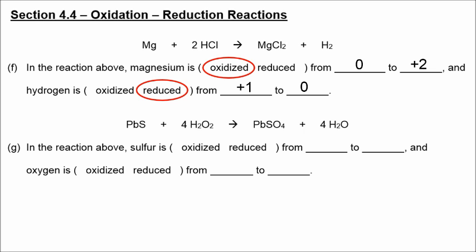Well, the lead is +2 on both sides. And the hydrogen is +1 on both sides. So what is changing is sulfur is changing from -2 to +6, so it's being oxidized, and oxygen is being reduced from -1 in peroxide to -2 in water.